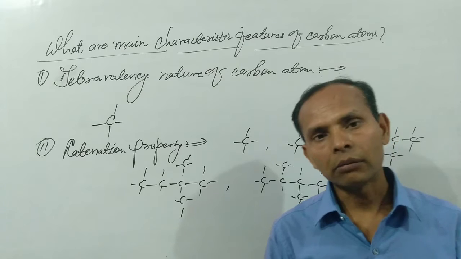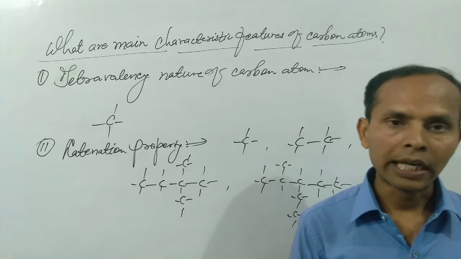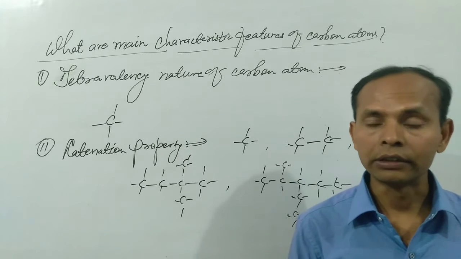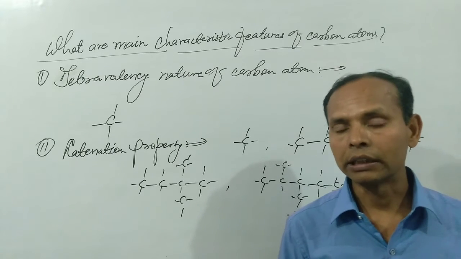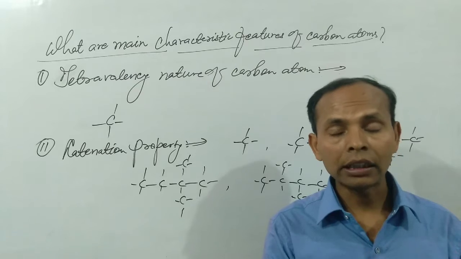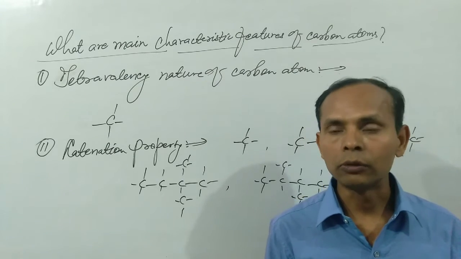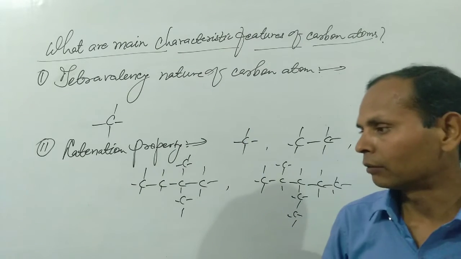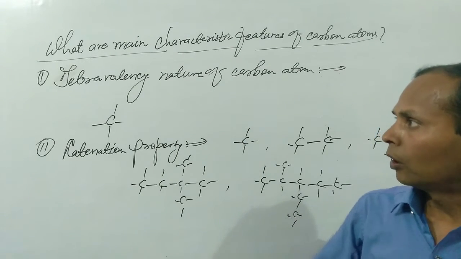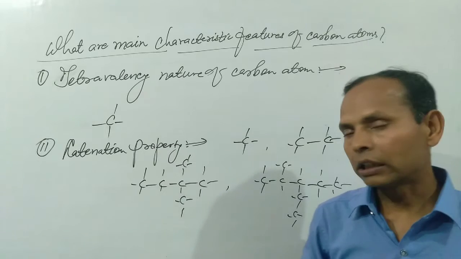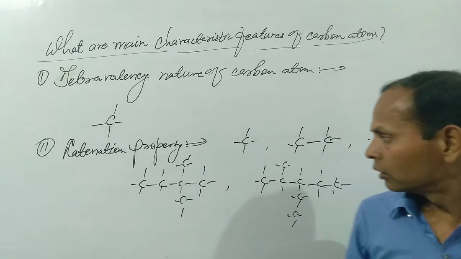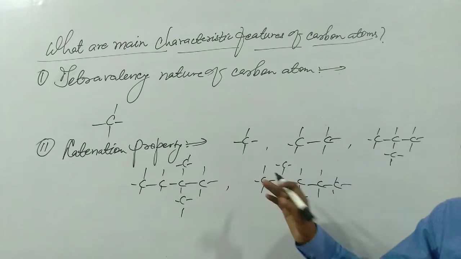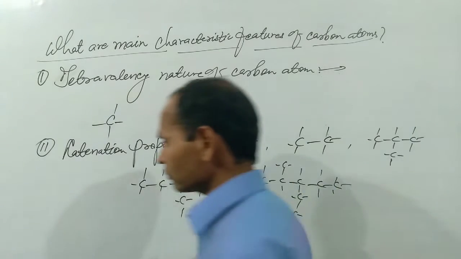Every carbon atom has a greater tendency to join with another carbon atom, and that other carbon atom also has a greater tendency to join with a third carbon atom. This self-linking property of carbon is known as its catenation property. This is the second property of carbon. In all these properties, we see that in every case more and more carbon compounds are obtained.